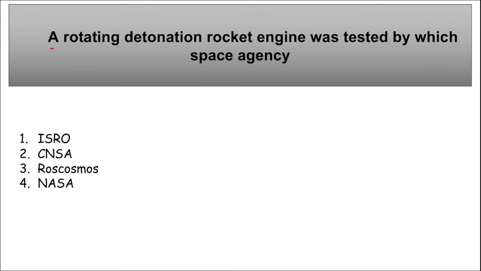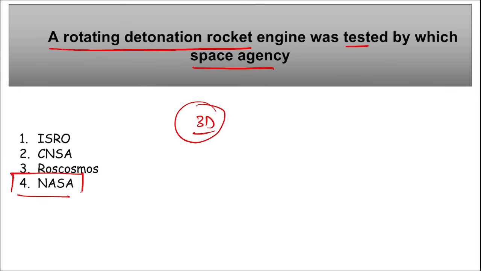Next, a rotating detonation rocket engine was tested by which space agency recently? It is NASA, the space agency of USA. They recently tested a 3D printed innovative propulsion system called the rotating detonation rocket engine, in Alabama, USA. This is NASA's first engine which generates thrust using a supersonic combustion phenomenon known as detonation.